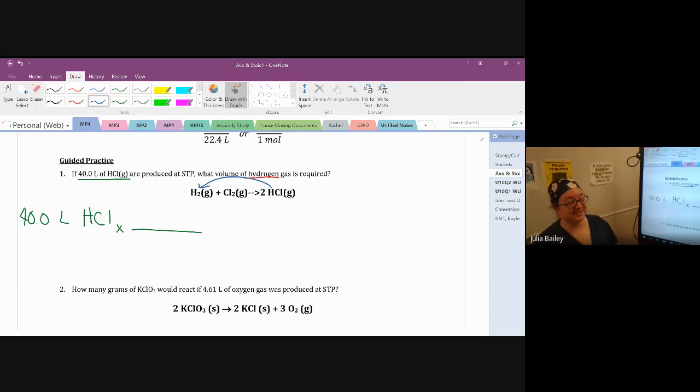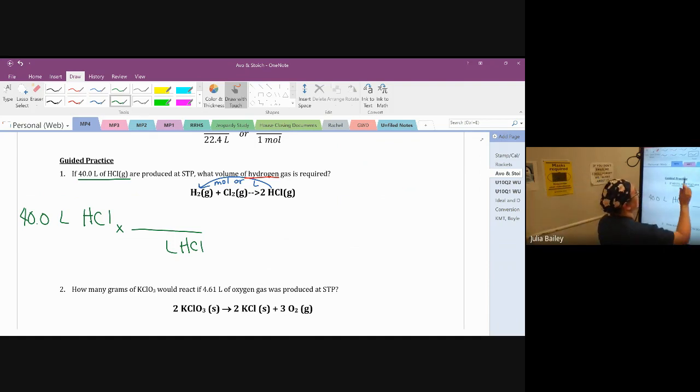You thought you were never going to have to hear me sing that again. Sorry about you. We're going from the given chemical on the bottom into the unknown on top. And here's the beautiful thing. We always called this a mole bridge, but now I can tell you it is also a liter bridge. So you can do moles to moles with it, or you can do liters to liters with it. So I have liters of HCl up here. If I did what goes up must come down, I could put liters of HCl on the bottom. That is given on the bottom, and I can go into the unknown on top.